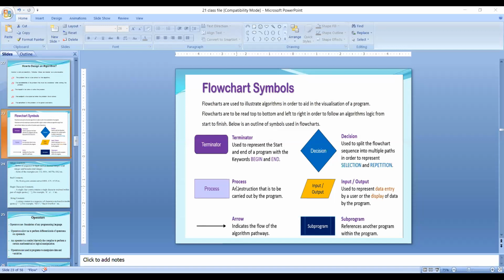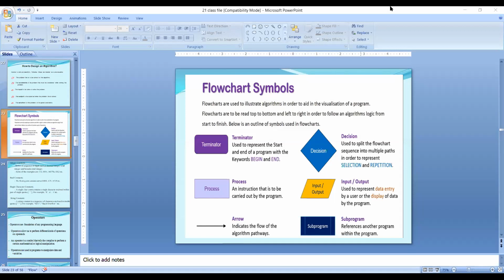Then for processing, we will use a rectangle. Then for connecting all the symbols, we will use an arrow. For decision making, we will use a rhombus. The fifth one, for taking input and output, is the parallelogram. So you remember these 5 symbols.